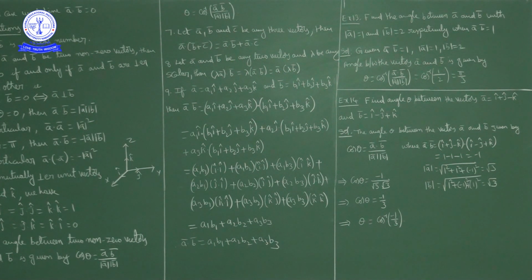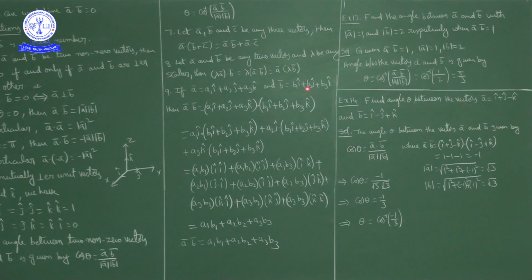Okay. Next. Now, dot product of two vectors in component form. Okay, if a bar is equal to a1 i cap plus a2 j cap plus a3 k cap, and b bar is equal to b1 i cap plus b2 j cap plus b3 k cap, then a bar dot b bar.